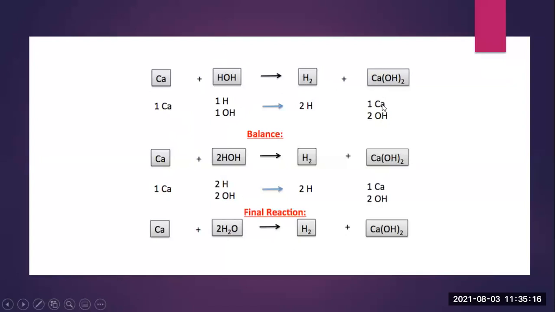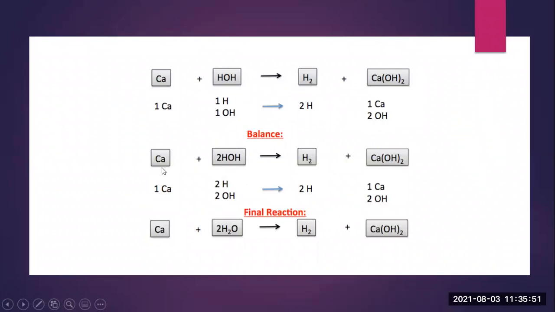One calcium, because we don't have any coefficient or suffix, so one calcium. How many OH? As 2 is written, twice OH is present. So the number of calcium is the same in the reactant and the product side, but the number of hydrogen is different, and OH is also different. Here it is 1 and here it is 2.